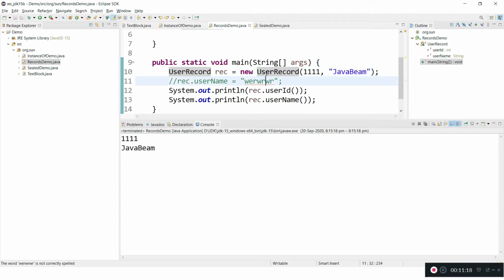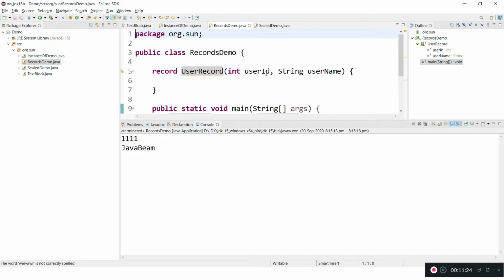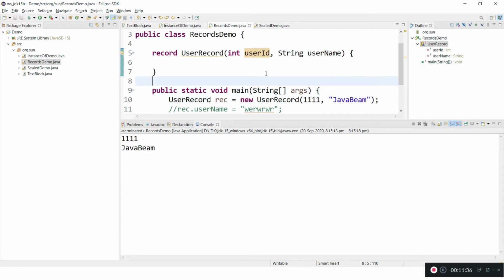It resolves the problem of creating immutable objects manually using a class type. Using the record type, a new keyword introduced in JDK 15, we can create records. These records can be created at class level or method level, wherever you want.